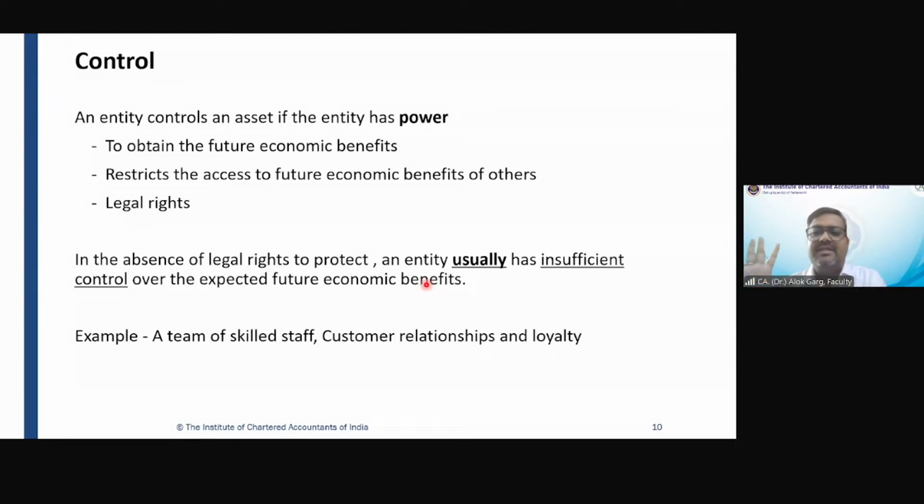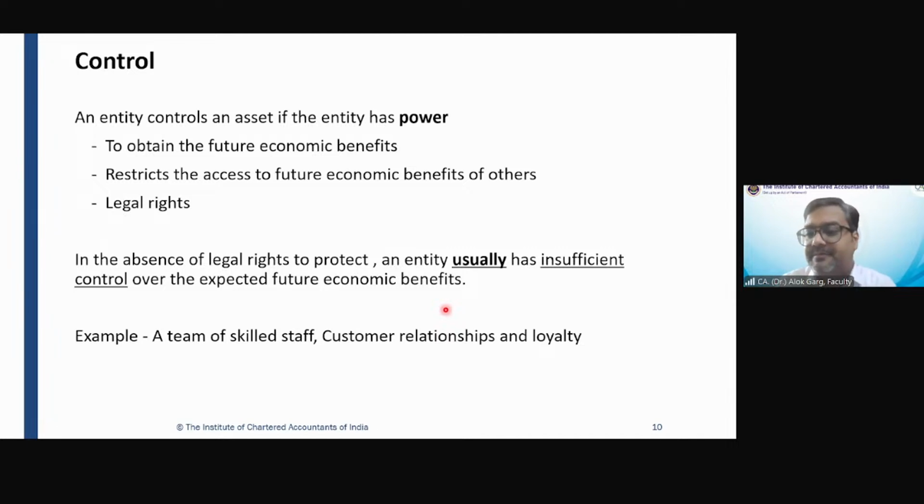So what does it mean? It means it is restricting the access. This copyright is giving a power to restrict the access to future economic benefit of others. So in absence of legal right, an entity usually has insufficient control over the expected future economic benefit.